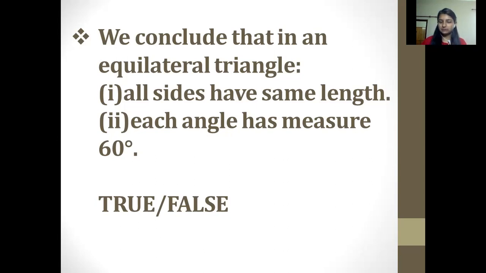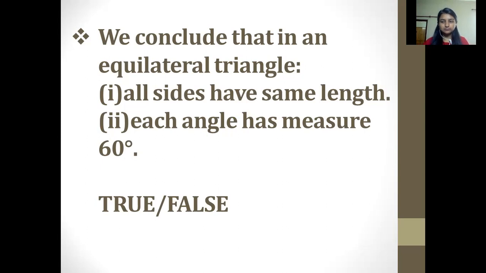In an equilateral triangle, we knew there were two conditions: all the sides have the same length. We had discussed that equilateral, equal itself says that every side of a triangle is equal. Also, angles are equal to each other.